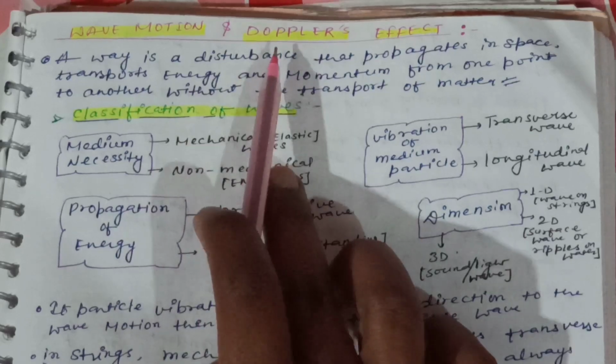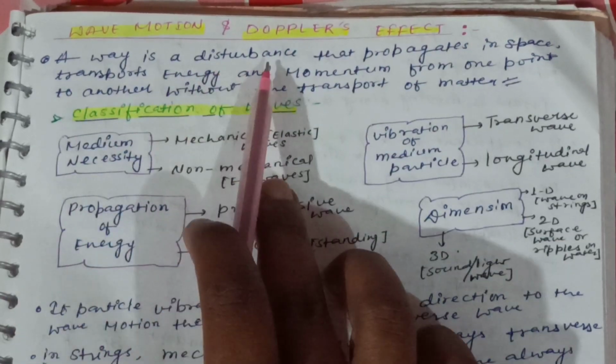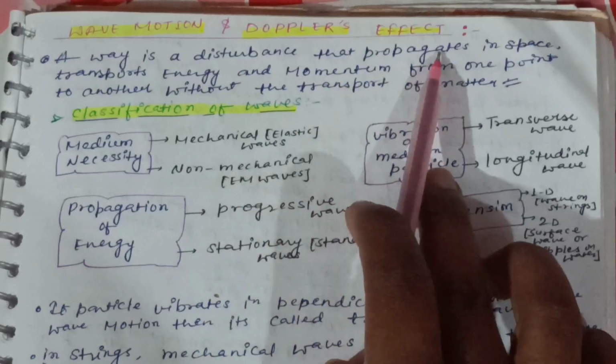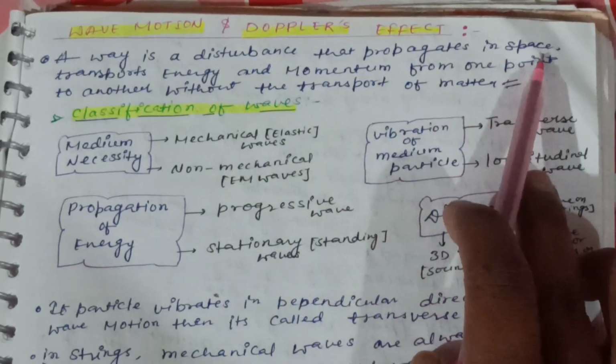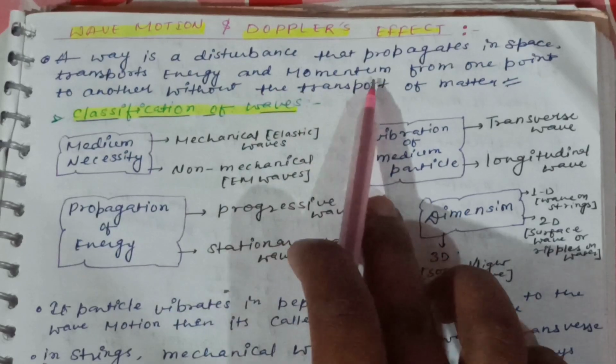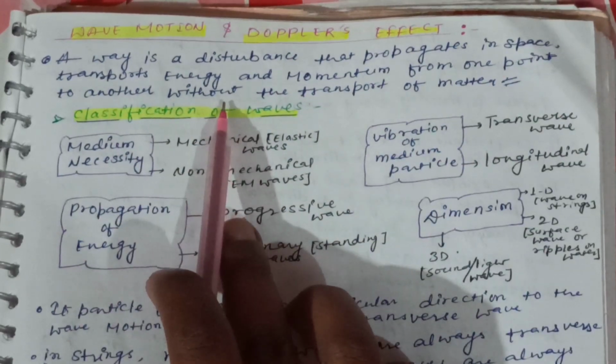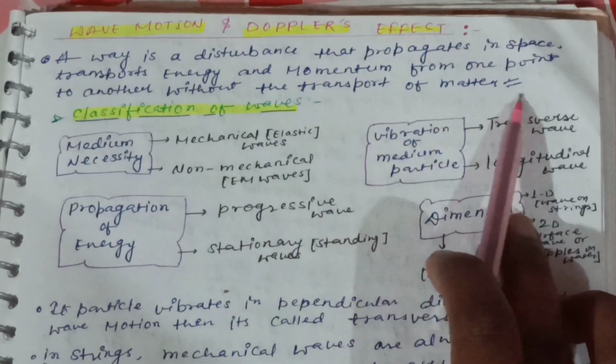Wave motions and Doppler's effect. A wave is a disturbance that propagates in a space, transports energy and momentum from one point to another without the transport of matter.